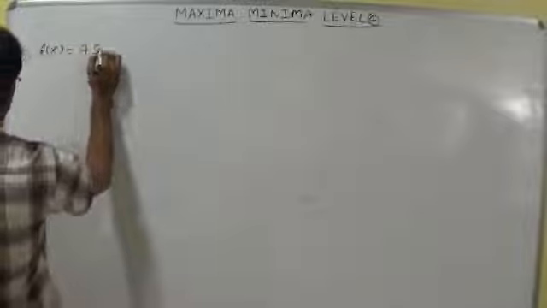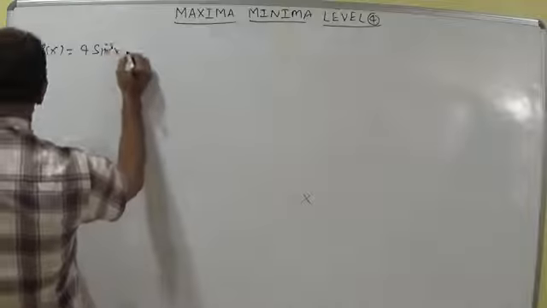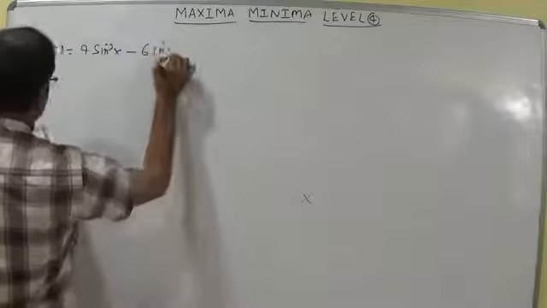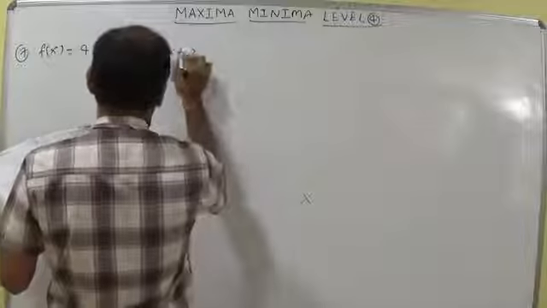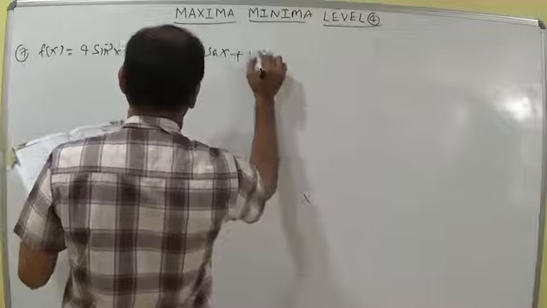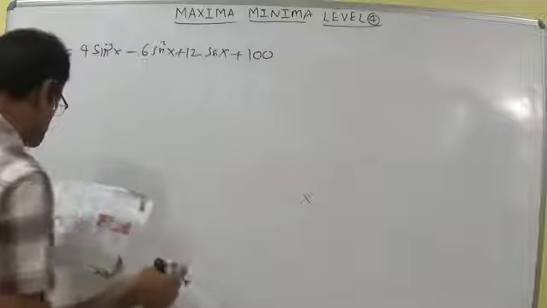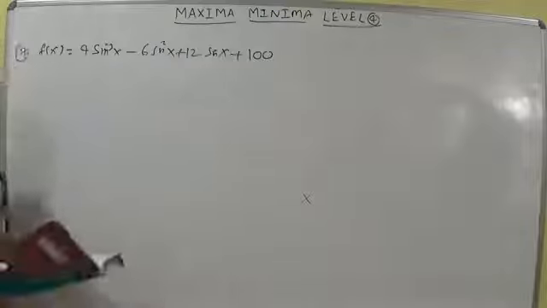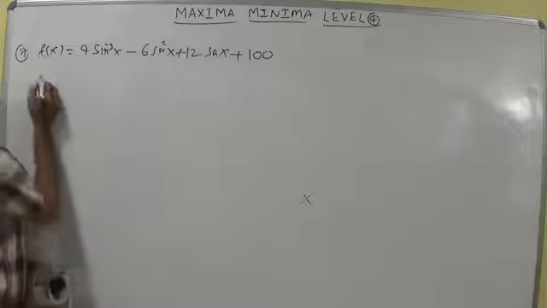f of x is equal to 4 sin cube x minus 6 sin square x plus 12 sin x plus 100 is strictly what? So verification is a better method, students.